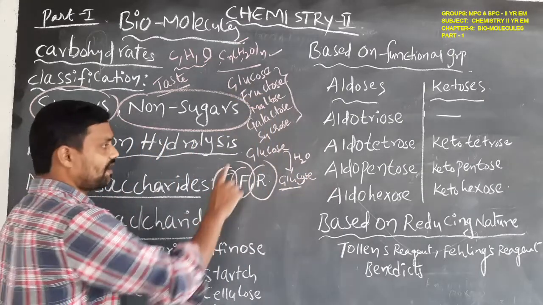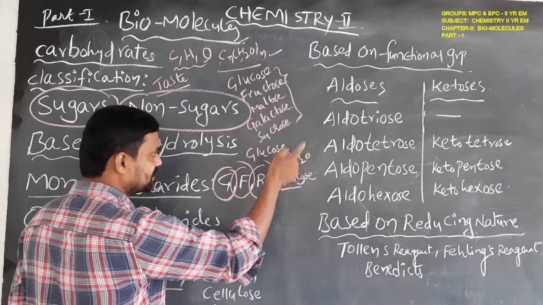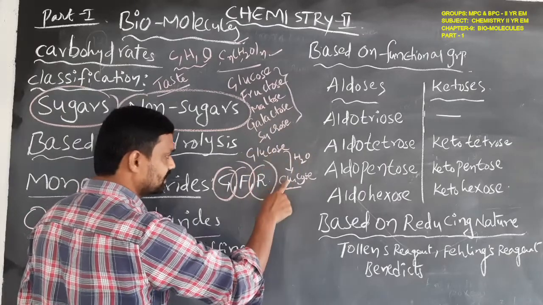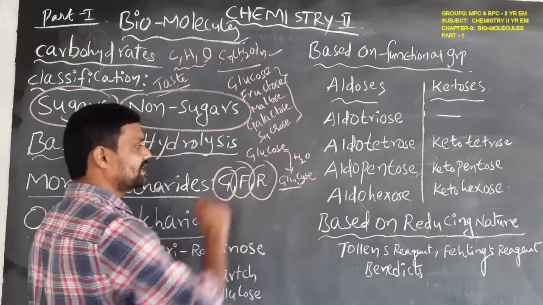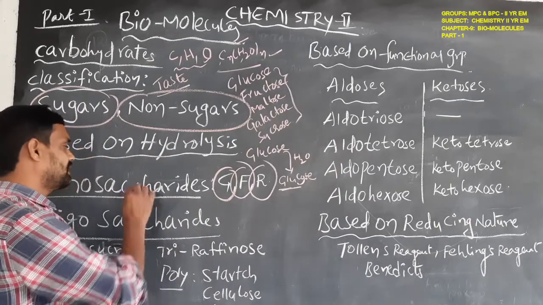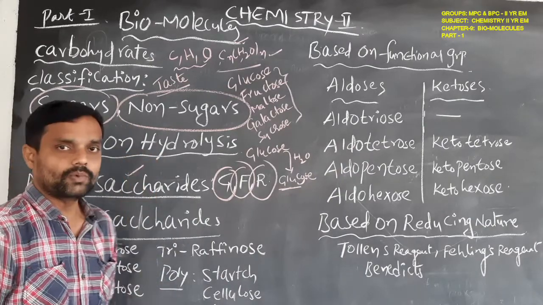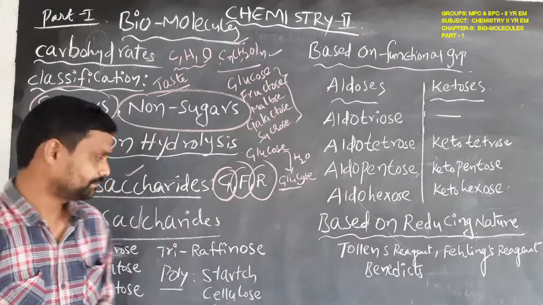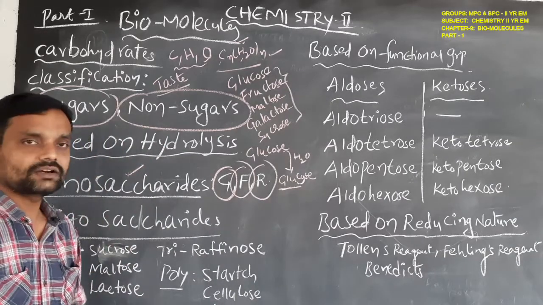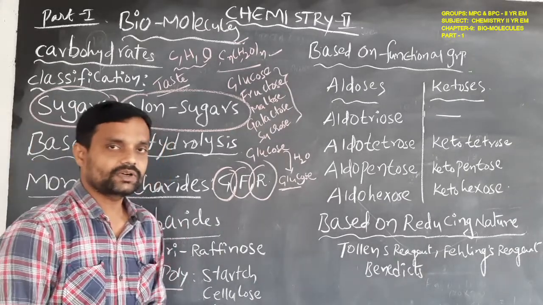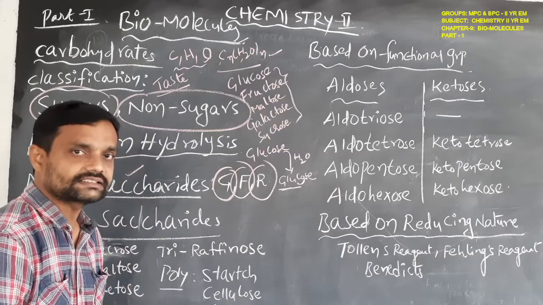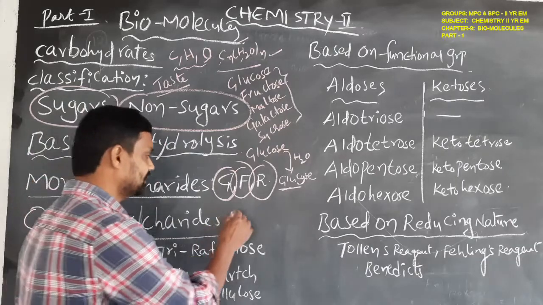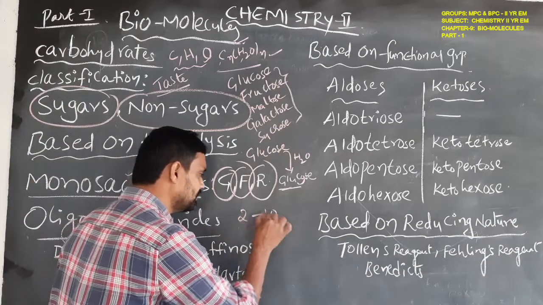That means on hydrolysis, glucose is not further hydrolyzed. So this type of saccharide is called a monosaccharide. And another one is the oligosaccharides. When carbohydrates are dissolved in water, they give 2 to 10 units.